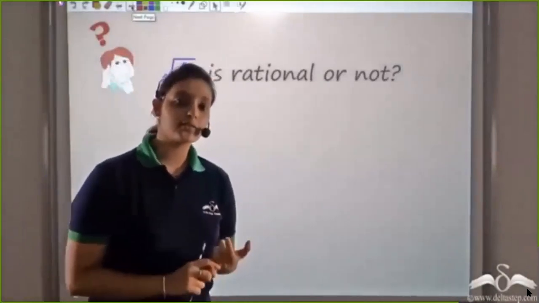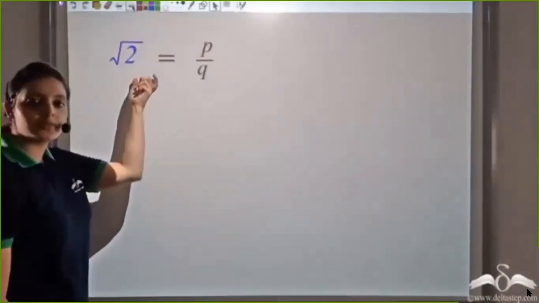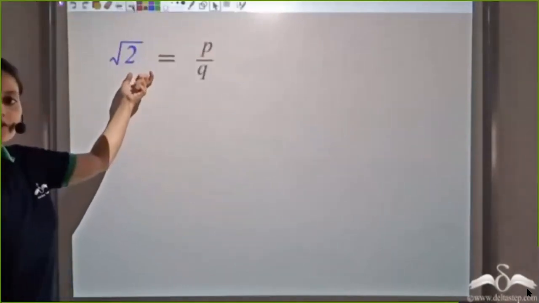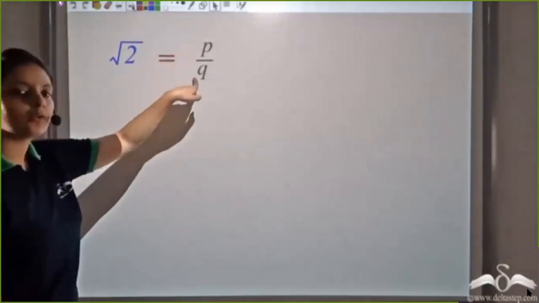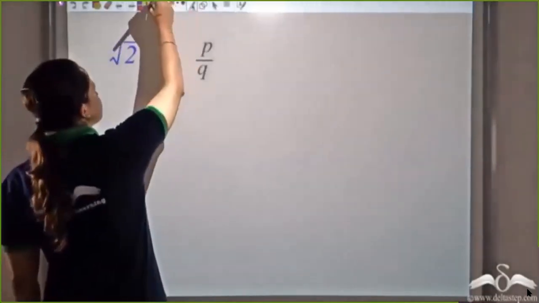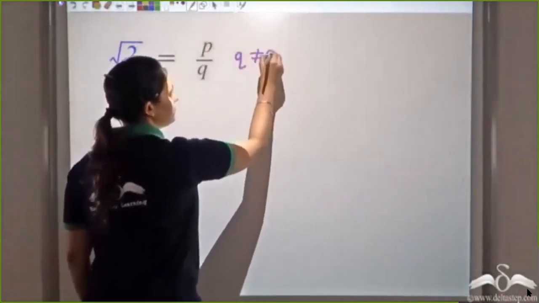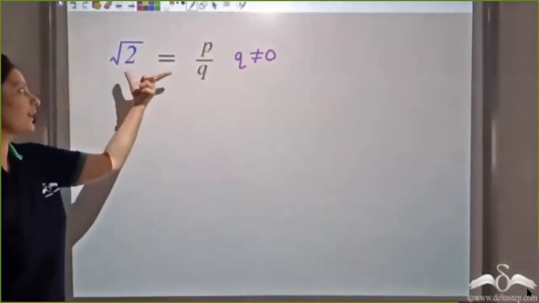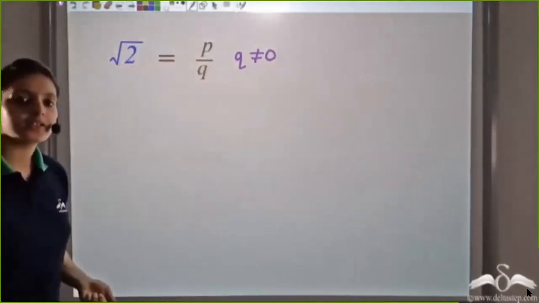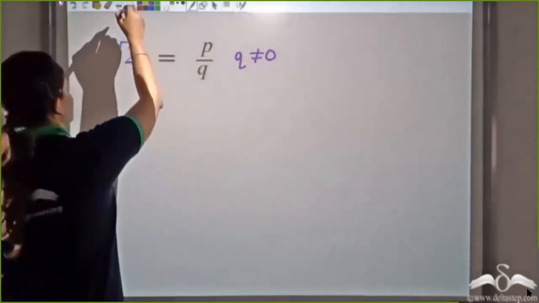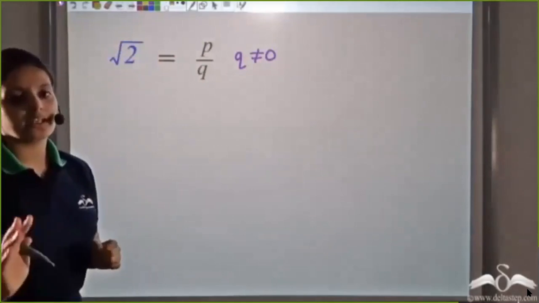Can you answer this question? Let us say that under root 2 is a rational number. Then I can express it in the form p by q, where q is not 0. Now, under root 2 is definitely not an integer.